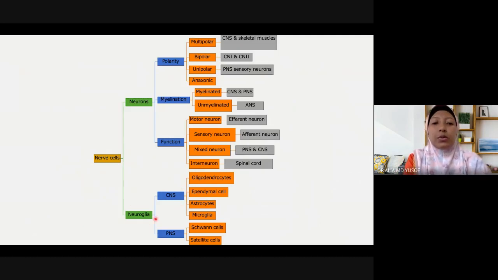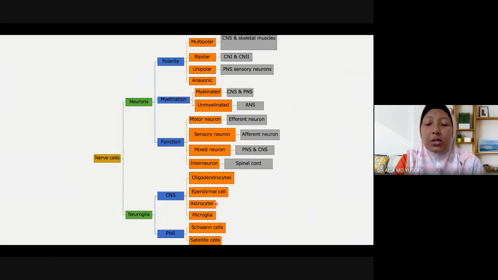Then we go to neuroglia. Neuroglia, as I said, are the supporting cells of the nervous system. And when I say nervous system, it has two components, that is central nervous system and peripheral nervous system. Therefore, the neuroglia in central nervous system and peripheral nervous system differ. The neuroglia that are located in central nervous system are oligodendrocyte that produce myelin sheath, ependymal cell that produce cerebrospinal fluid or CSF,